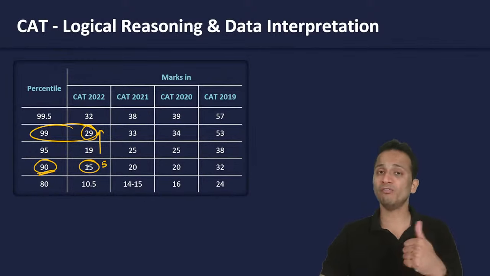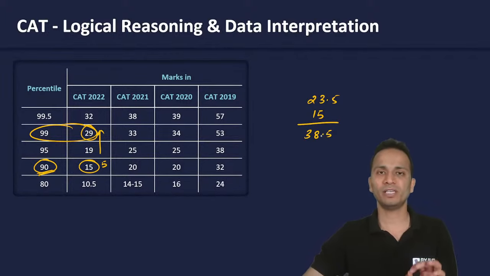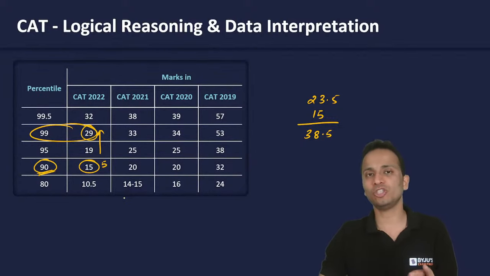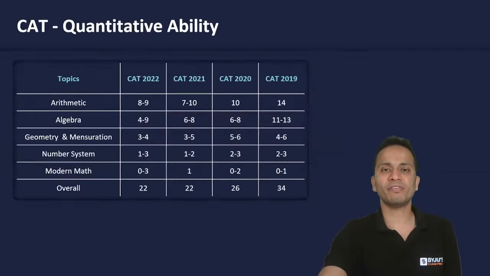Okay, so in verbal RC it was 23.5, in data interpretation it is 15. So अभी तक कितना हो चुका है, 38.5 in the 2 sections, and I'm getting 90 percentile in each of the sections, right? Now moving ahead and talking about quantitative ability.